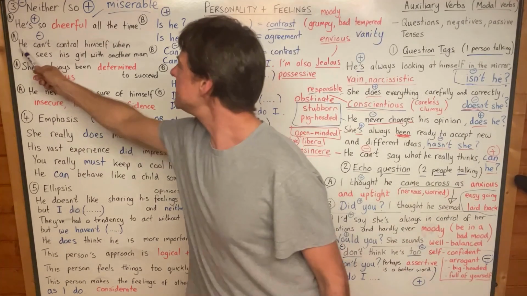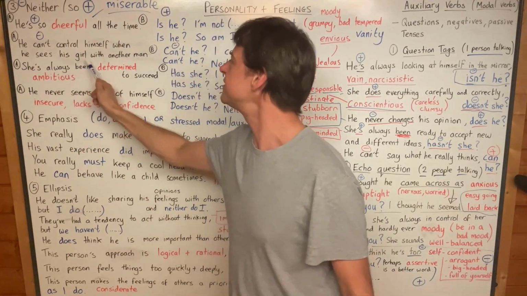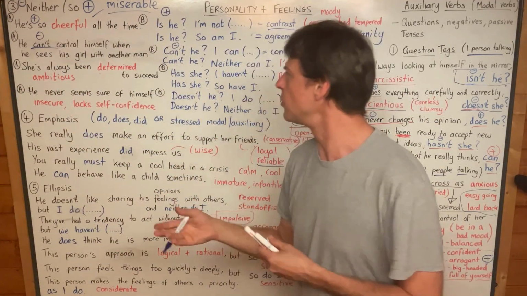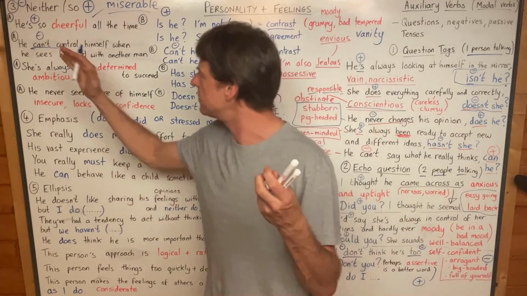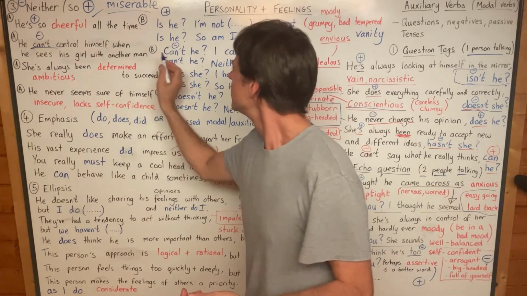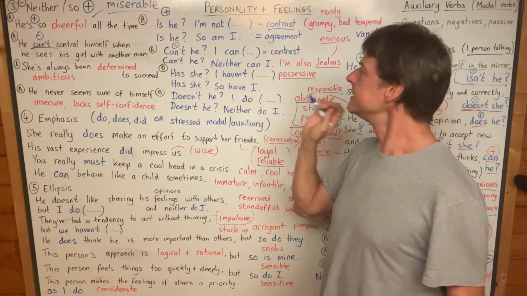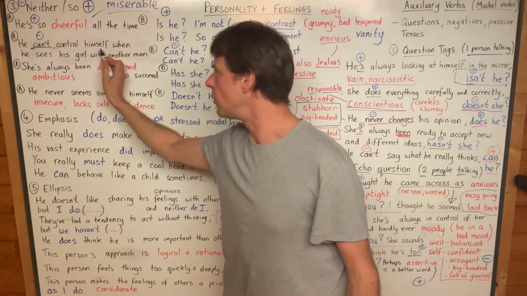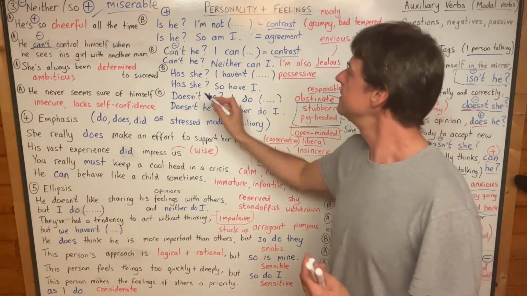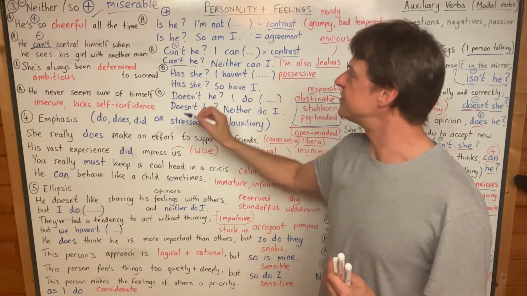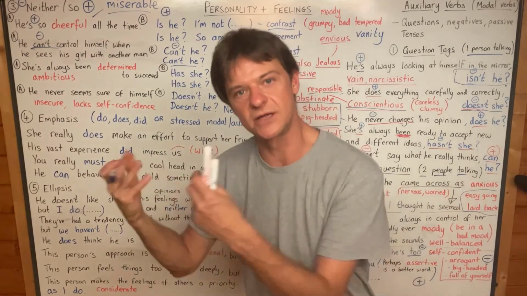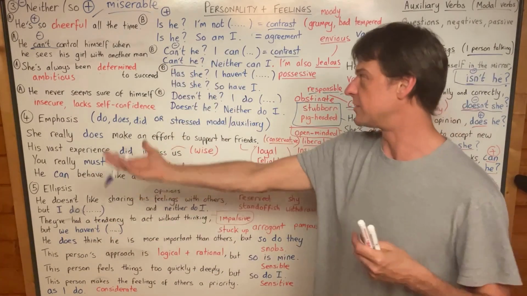Okay, he can't control himself when he sees his girl with another man. Okay, we all know this feeling, I'm sure, and I'm sure women know this feeling as well. They can't control themselves sometimes when they see their partner with another girl. Can't he? I can, yeah, and that means I can control myself when I see my girl with another man. So that contrasts. But if you want to agree with a negative sentence, you say, can't he? Neither can I. Neither can I control myself when I see my girl with another man.